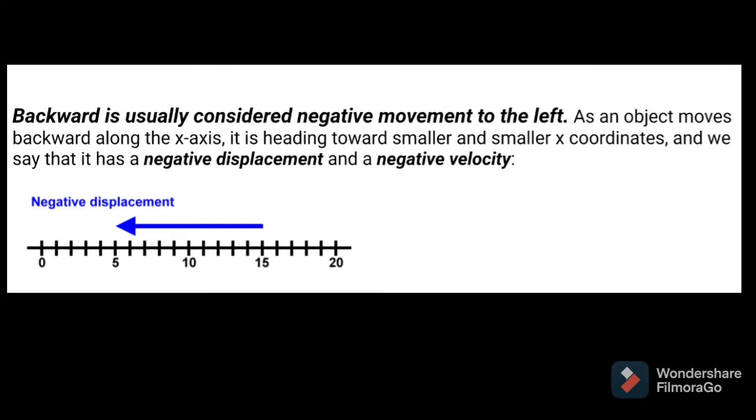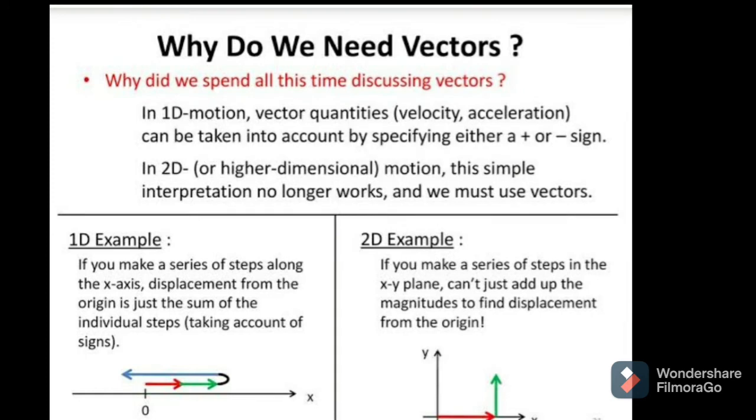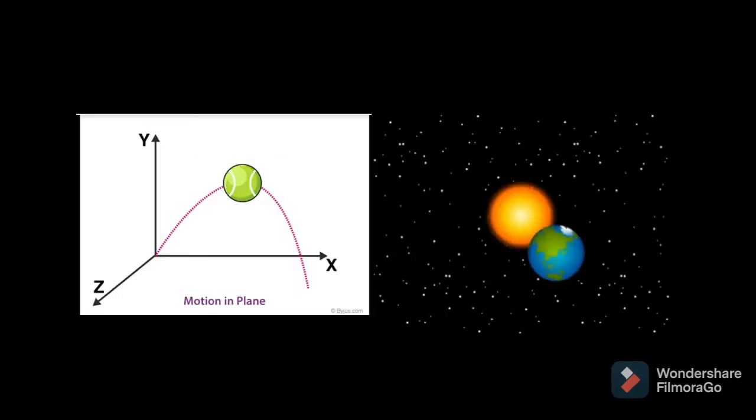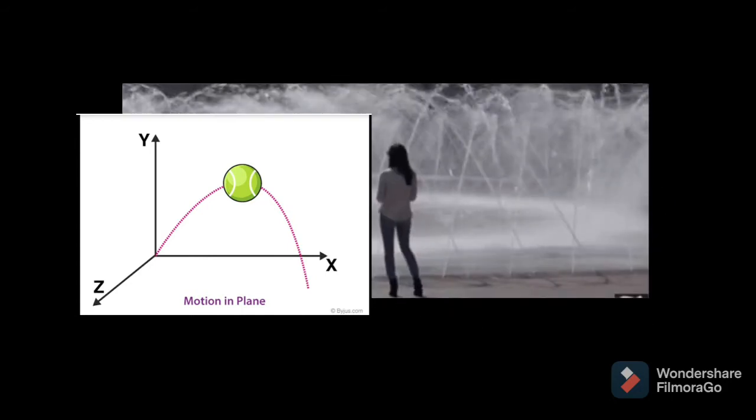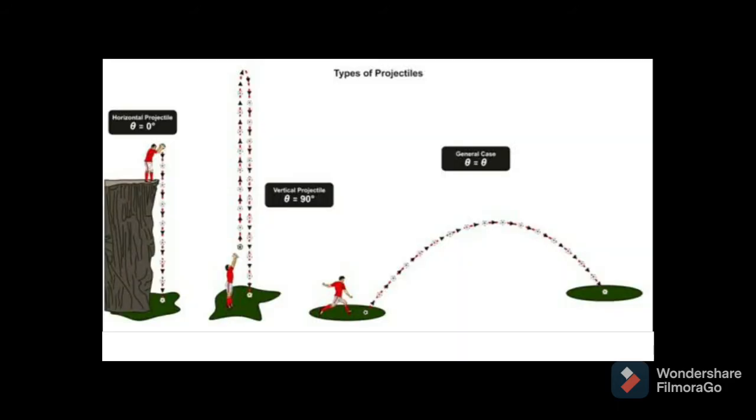But now when we start talking about motion in a plane, let's say if we have to talk about motion of Earth around the sun, so we are talking about motion in a plane. Or if we talk about projectile motion, again we are talking about motion in a plane. Projectile would be any object that you throw with certain initial velocity and you give at some angle with the horizontal. Okay, that is called a projectile.